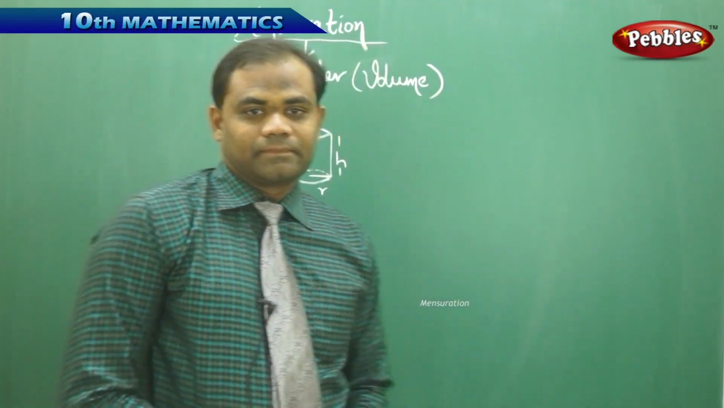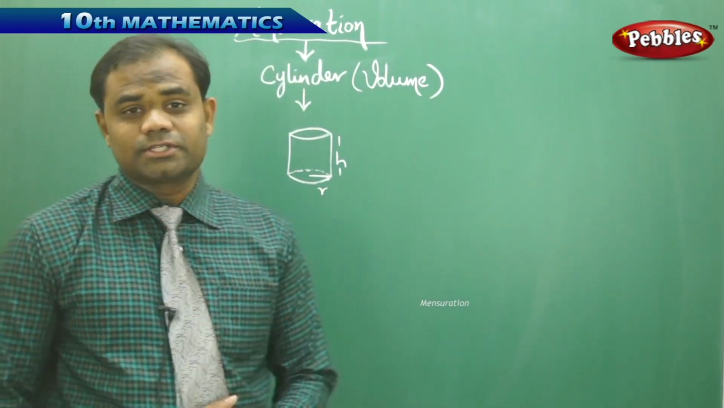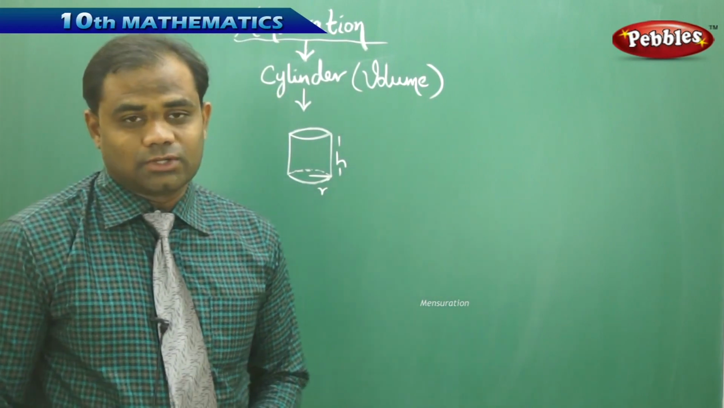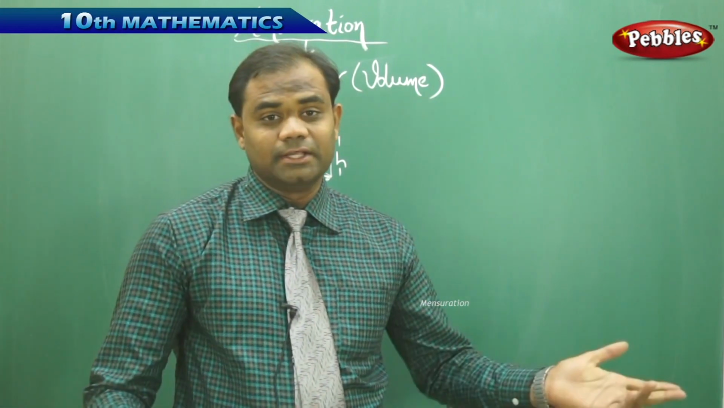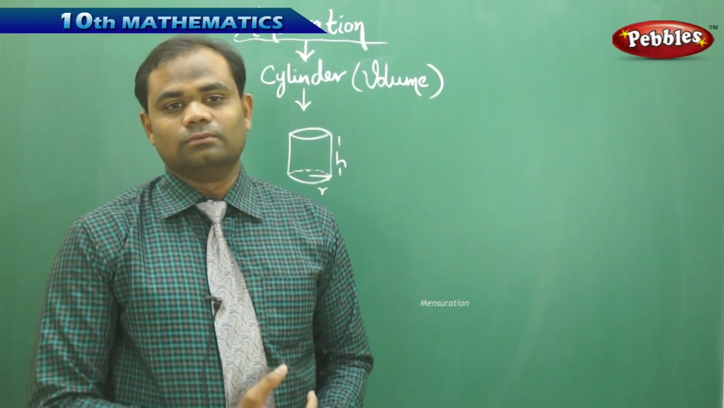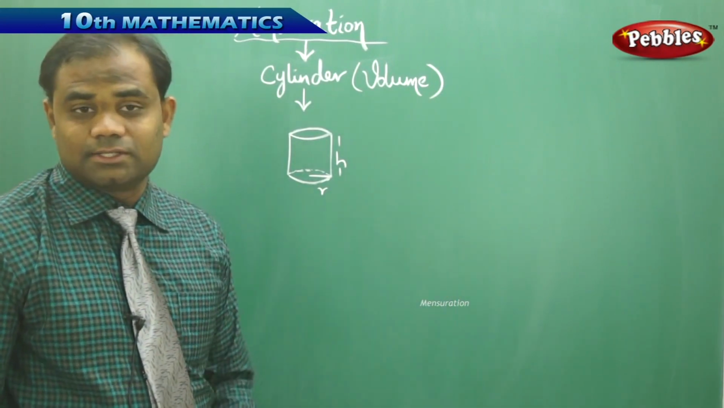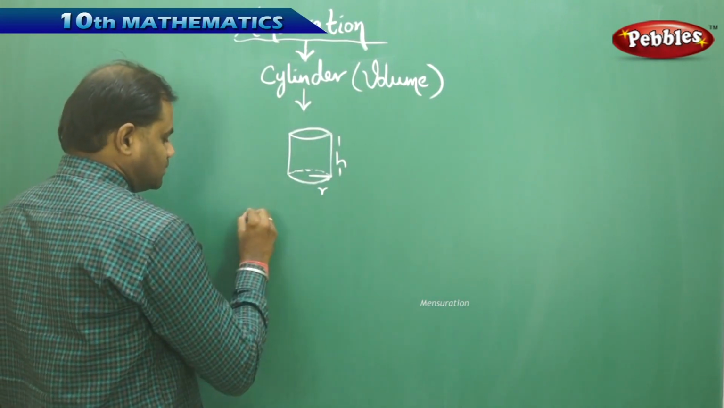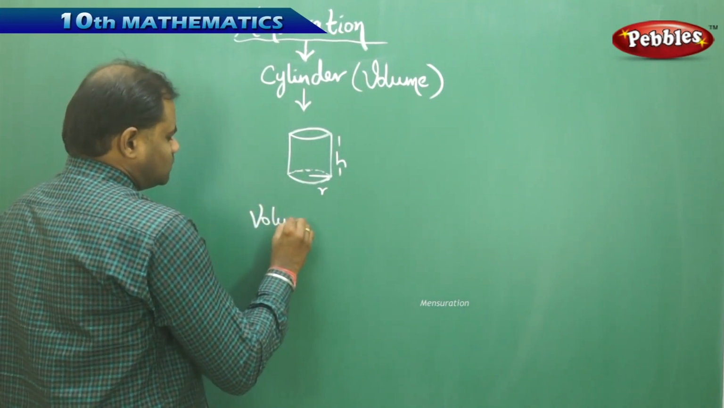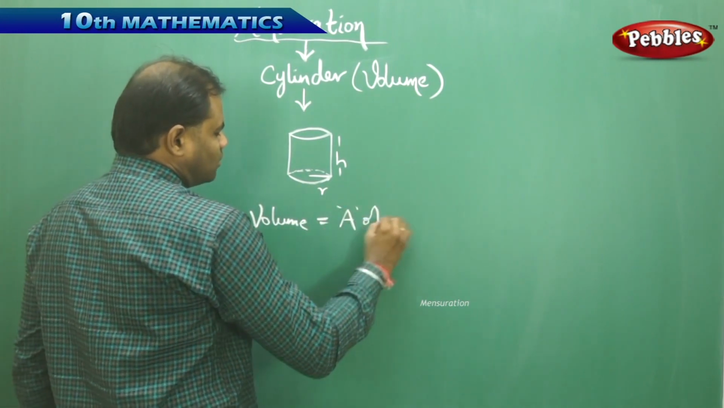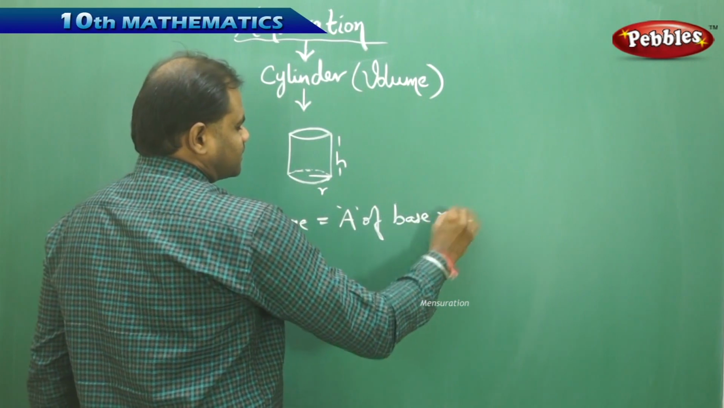Now here, the next question is about the volume. As we know, the volume of a solid structure is area of base into height. So let's use that general property of volume to see what exactly is the volume of the cylinder. As I find that volume is area of base into height,